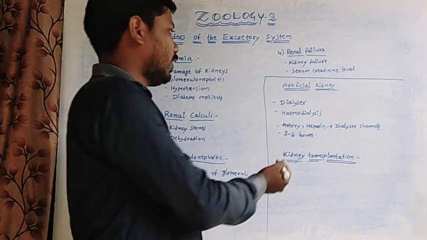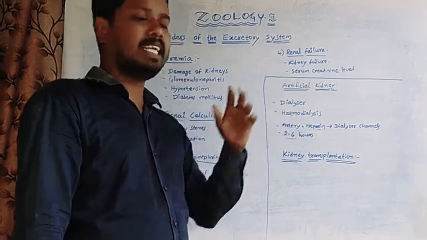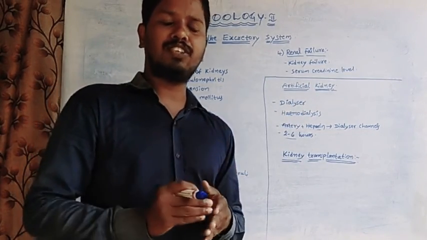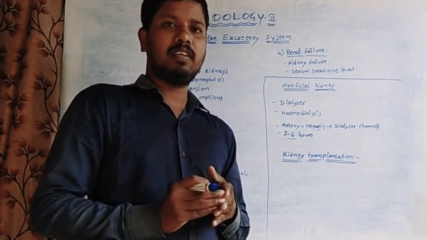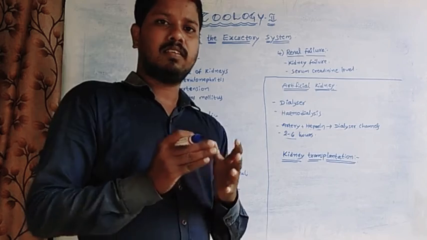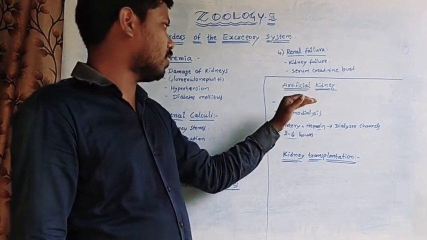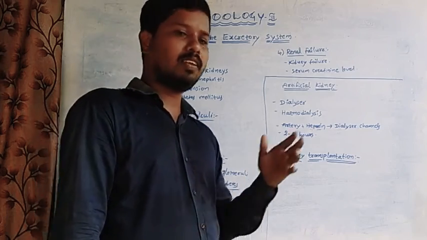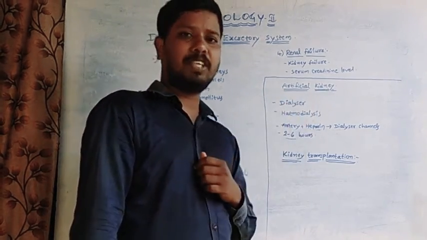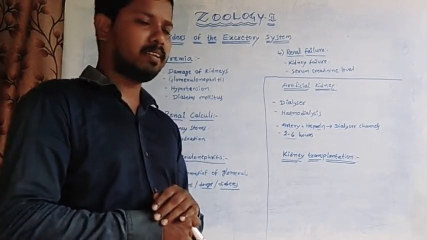So next one, artificial kidney. When kidneys are functionally inactive, in that situation the filtration process is performed through a machine called an artificial kidney. The dialyzer is a machine which filters the blood of a human being.